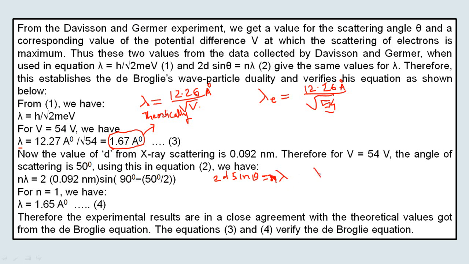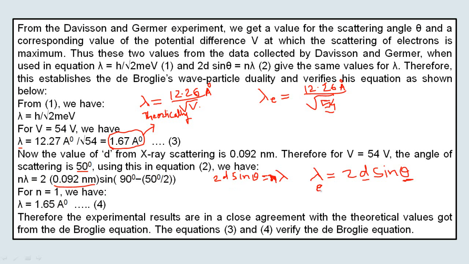For first order diffraction we can write lambda equal to 2d sin theta, where d is the interplanar spacing. They know the interplanar spacing in the case of nickel, and the angle of diffraction is found to be 50 degrees. Here d, the interplanar spacing, is 0.092 nanometer. By substituting all these values, they calculated the de Broglie wavelength.